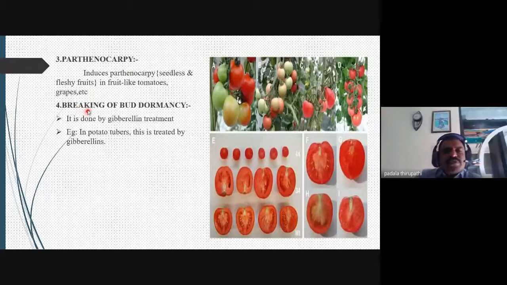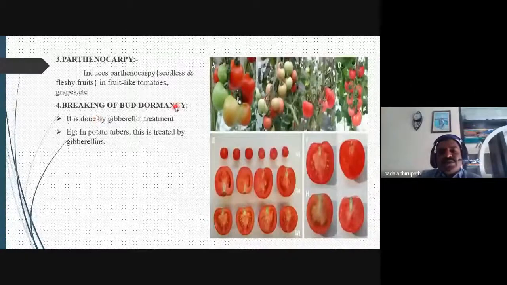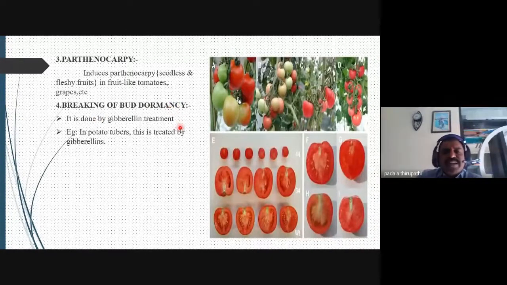Then another most important physiological function is the breaking of bud dormancy. This is done by gibberellin treatment. The removal or breaking of dormancy by external application of gibberellins is seen in potato tubers.